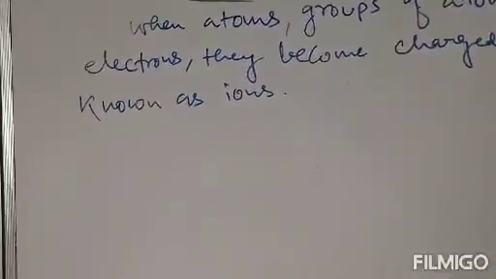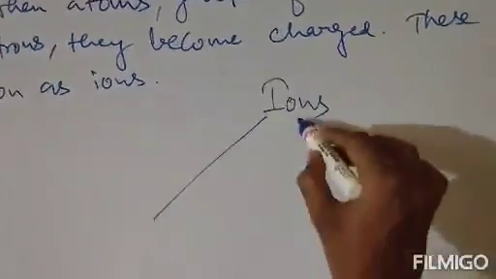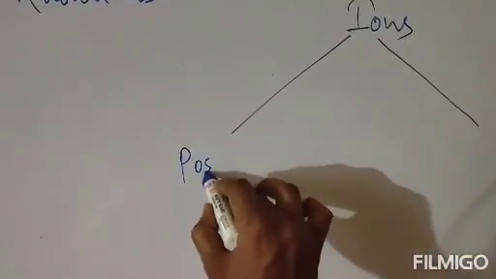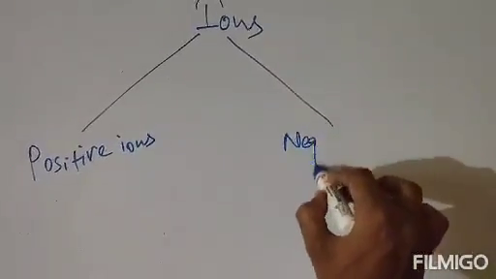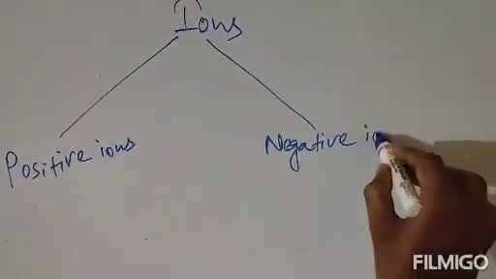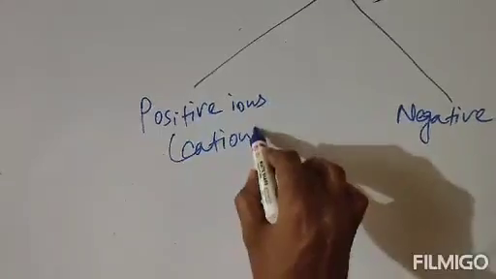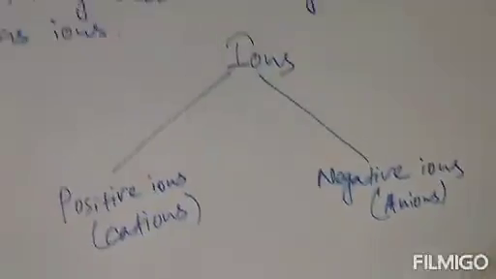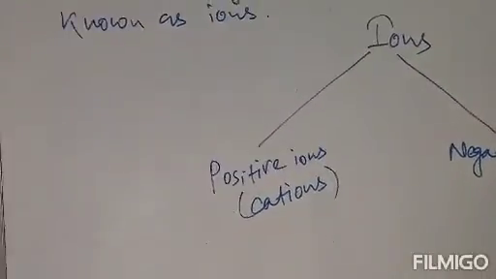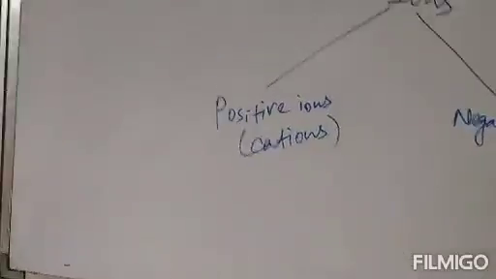These are the definition of ions. Clear? So ions are generally classified as positive ions or negative ions. Now positive ions are also known as cations, and negative ions are also known as anions. Clear? So positive ion means positively charged ions. Positive ions or cations means positively charged ions.